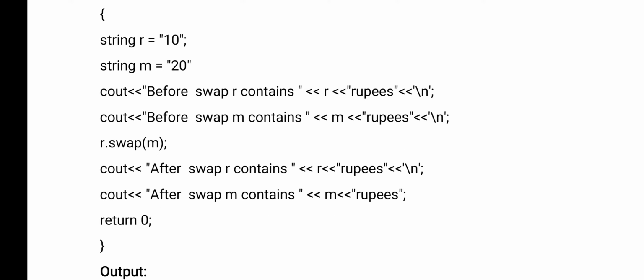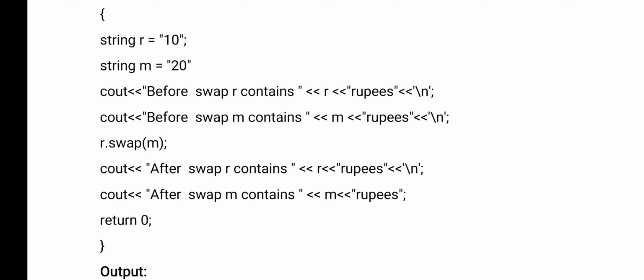So first, before swapping, I am printing R and M. Two output statements I have given. First cout for R, second cout for M. Okay, now 10, 20 is printed on the output screen. Now R.swap(M). The values are interchanged. Now after swapping, I am printing R and M. So R value will be 20, M value will be 10.